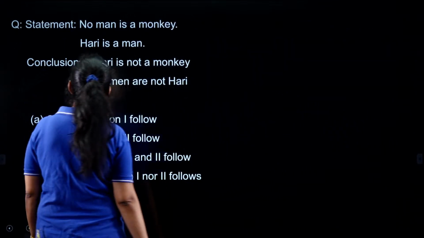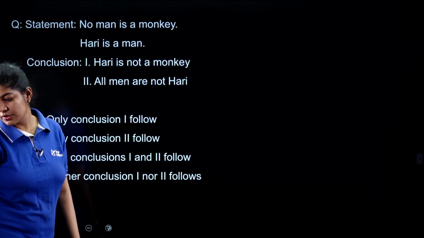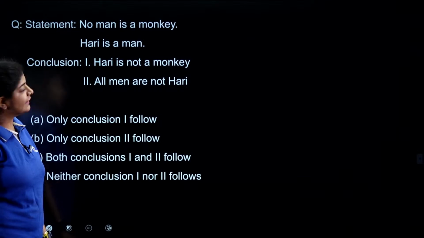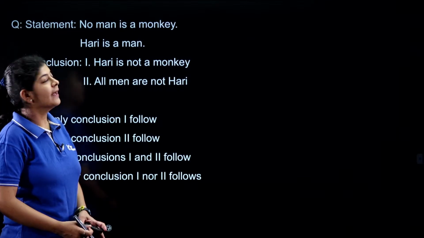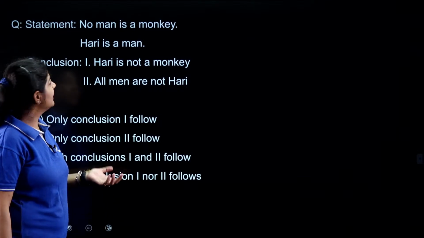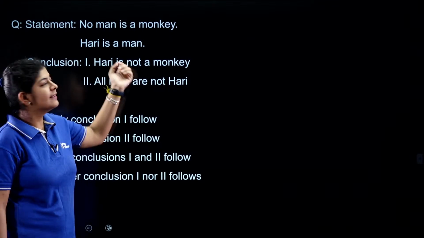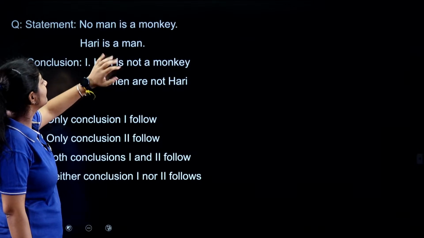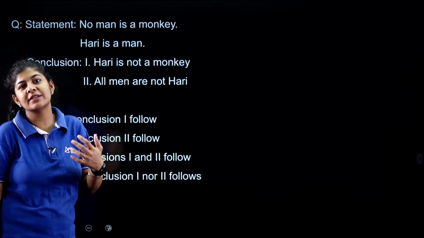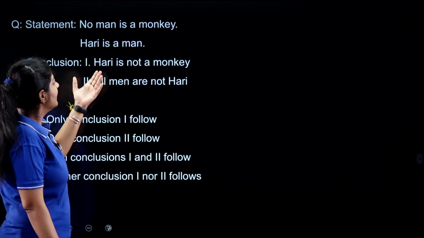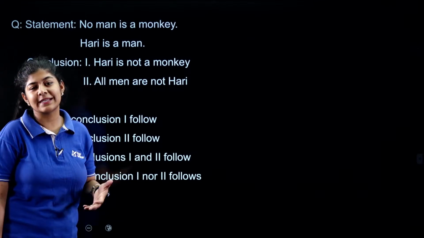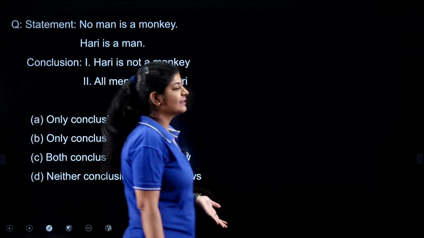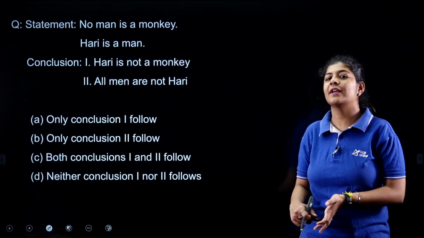Next. Okay, so the next one is from the concept of syllogisms. The statements are, no man is a monkey and Hari is a man. These are the two statements that we are having, and we just simply need to check whether these two conclusions are valid or not, or basically following these particular statements or not. So just simply draw the basic diagram and accordingly let me know what answer you people are getting.